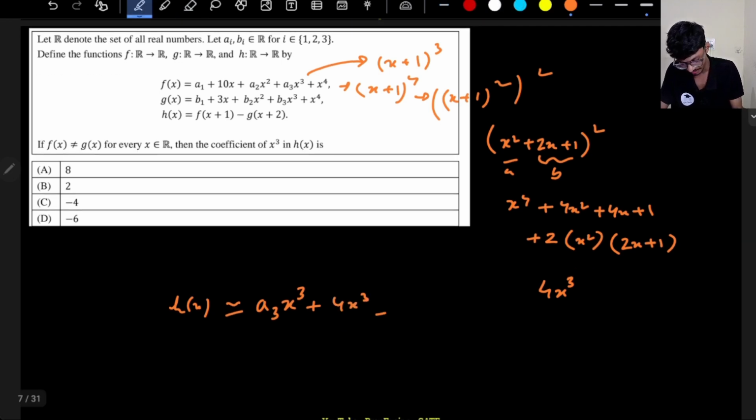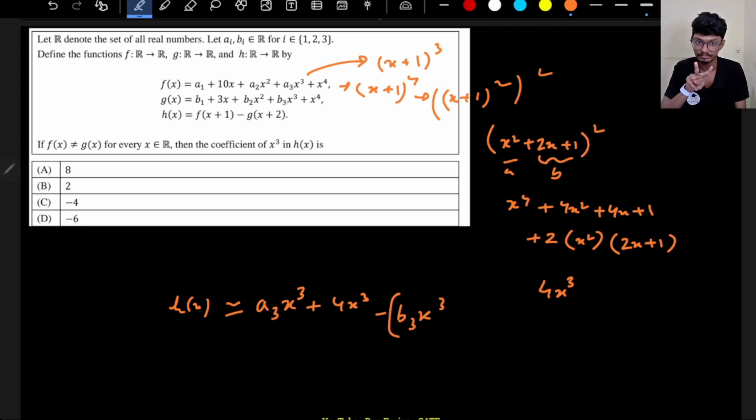Similarly, for g of x the same thing will happen: this term will give me minus b3 x cube, and this other term will give me x plus 2. So x plus 2 basically means what?